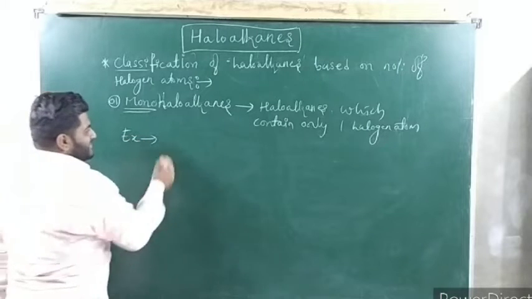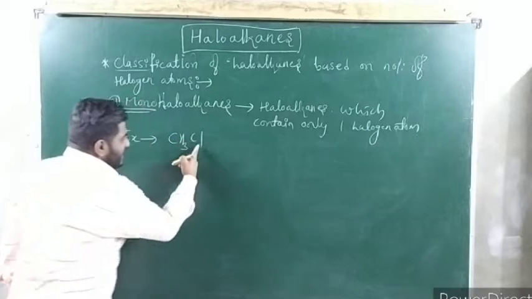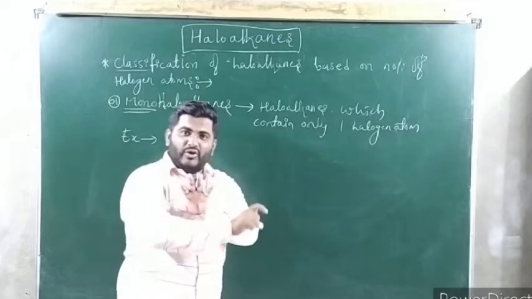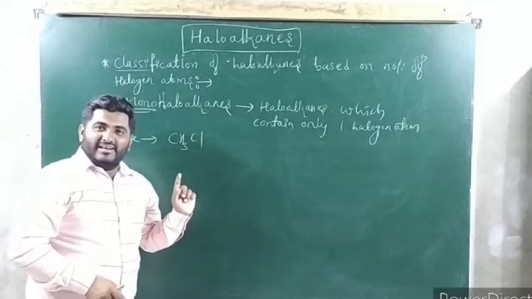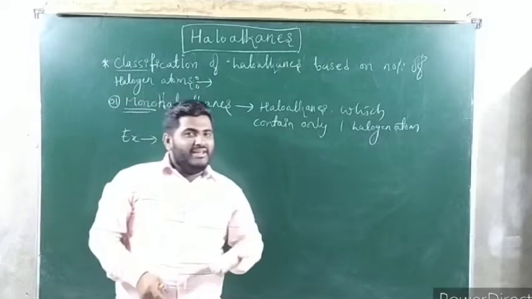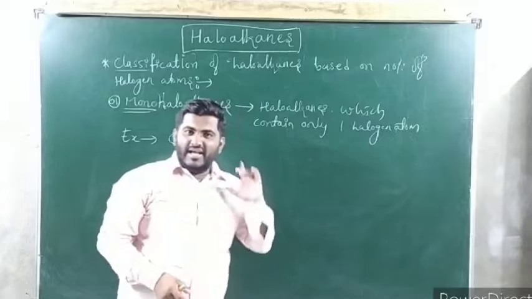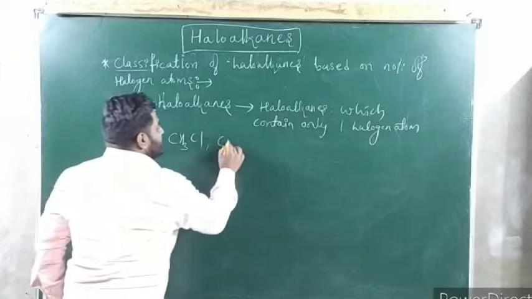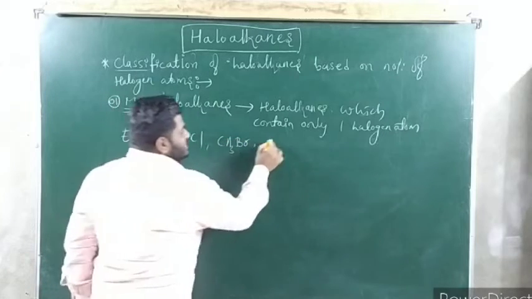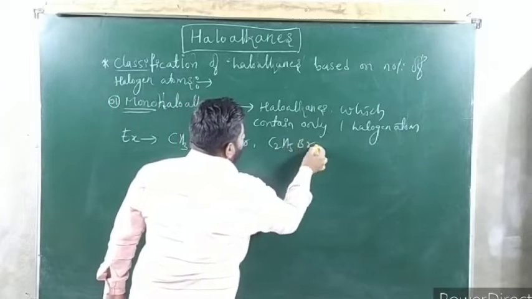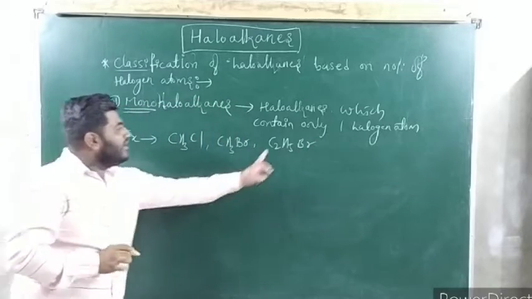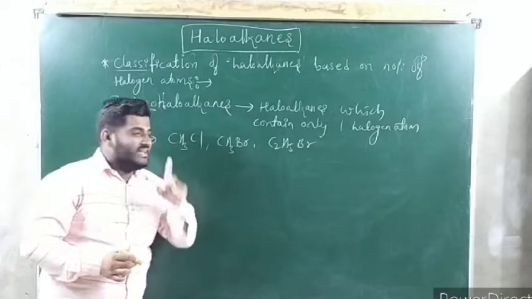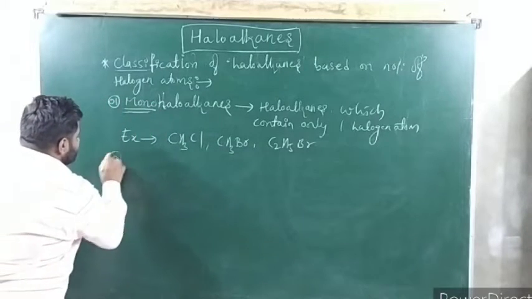See, examples are CH3Cl. CH4 is methane. From the methane, one H is replaced by one chlorine. So it is chloromethane. Tomorrow's class we are going to talk in detail regarding IUPAC and common system. Don't worry. As of now, remember like this only. CH3Cl, chloromethane. CH3Br, bromomethane. C2H5Br, bromoethane, like that. Only one halogen atom is present here, therefore they are called monohaloalkanes. Second part, dihaloalkanes.